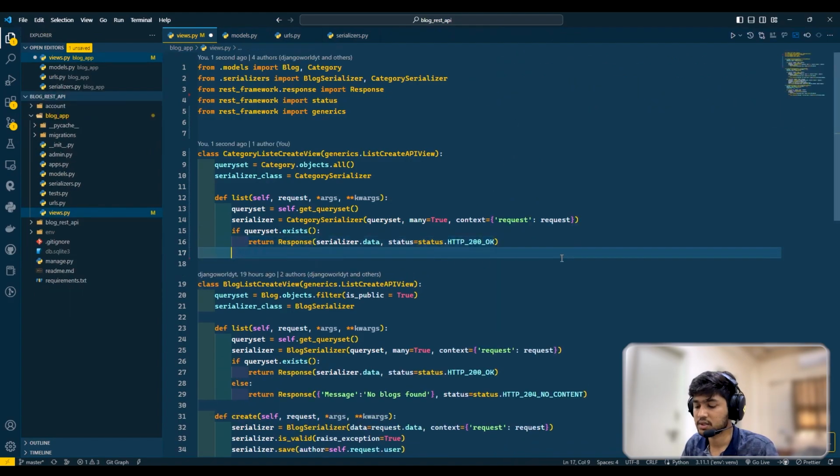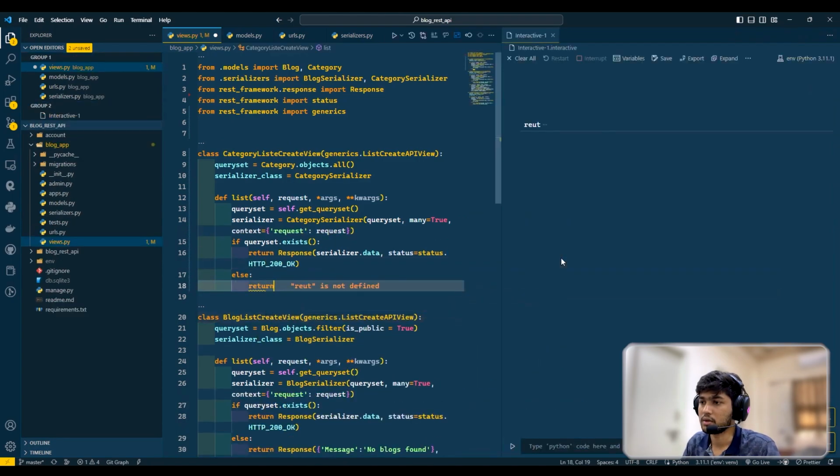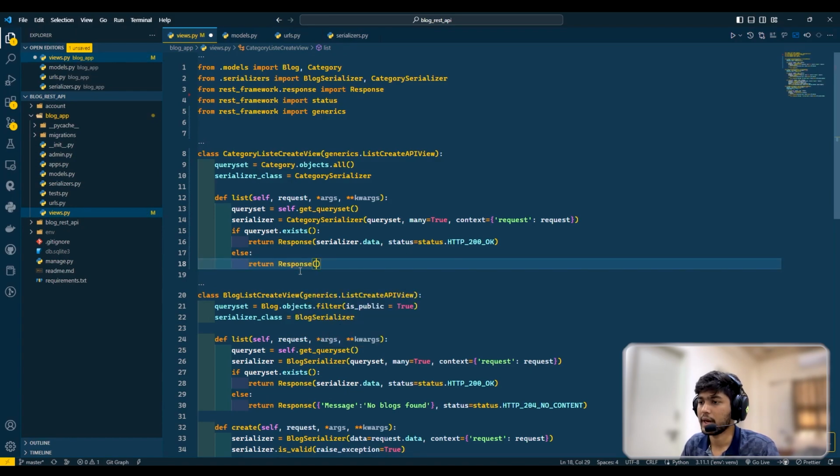Now if this is not the case, then we can write an else condition, and here I can return a response with a message. Do this in a dictionary, because all these things are going to be rendered in JSON.